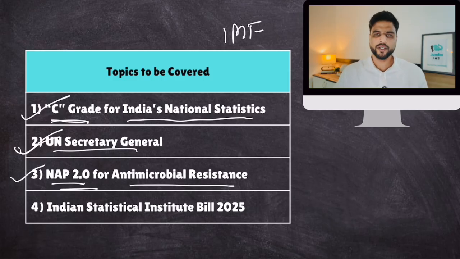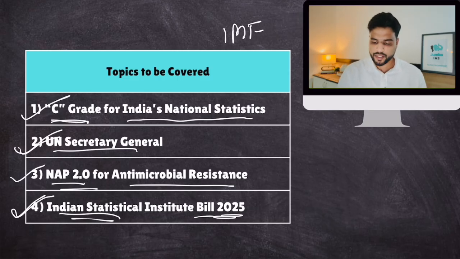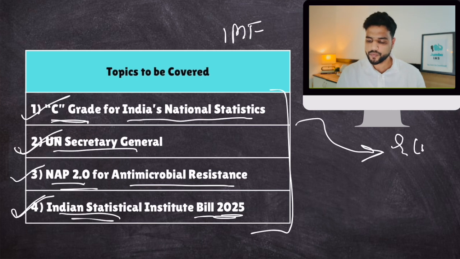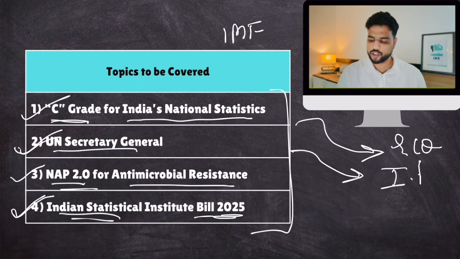And in the end, we'll talk about the controversy related to Indian Statistical Institute via a bill that is being tabled in the parliament. Basically, we'll focus on what Indian Statistical Institute is all about. So these are the 4 news items. Topic number 1 is related to economics portion of your UPSC syllabus. Topic number 2 is related to international relations portion.